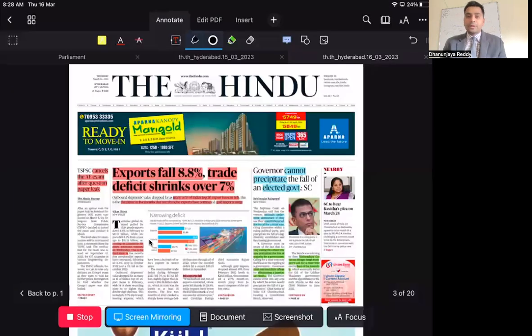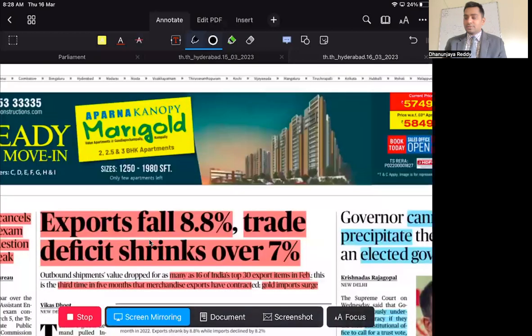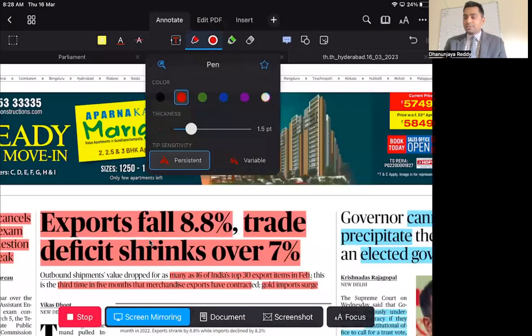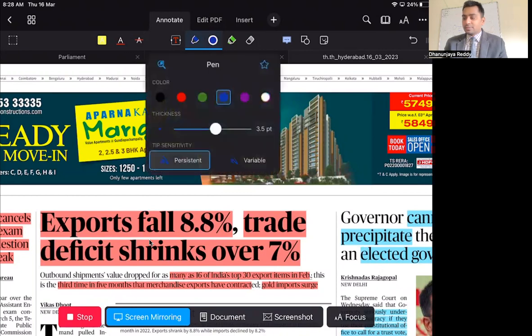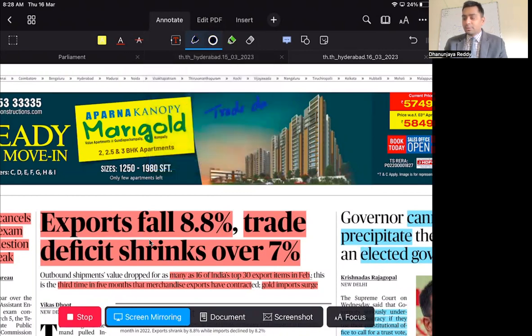Exports fall 8.8%, trade deficit shrinks over 7%. This is the first thing. Recently, the Ministry of Commerce has released data telling that exports have fallen in the country. Now, what exactly are the things that you have to know? What is trade deficit? Trade deficit is the imbalance between your export value minus import value. If import value is greater than export value, then you will have trade deficit.